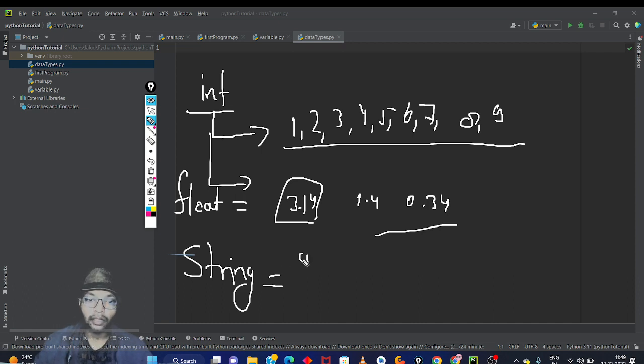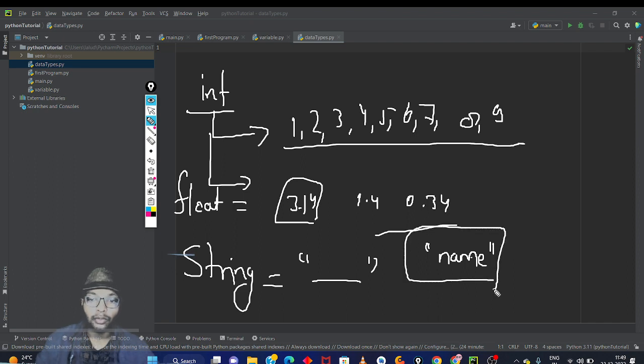Now strings. Whatever we write in double quotes will be a string. We will learn about strings in detail, so you don't have to worry, but you just have to know that whenever something is written in double quotes, it will be a string. Suppose I write a is equal to "sub", then a is a string variable storing the string sub.